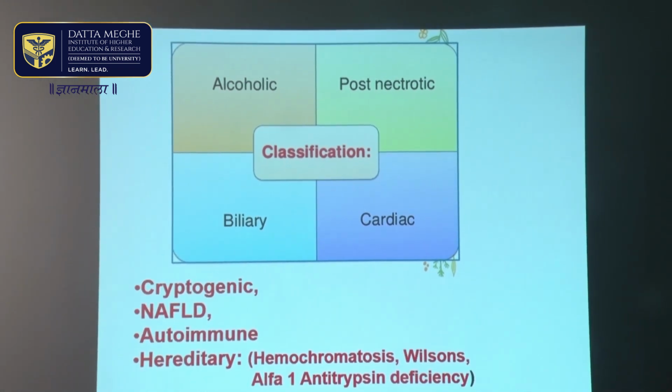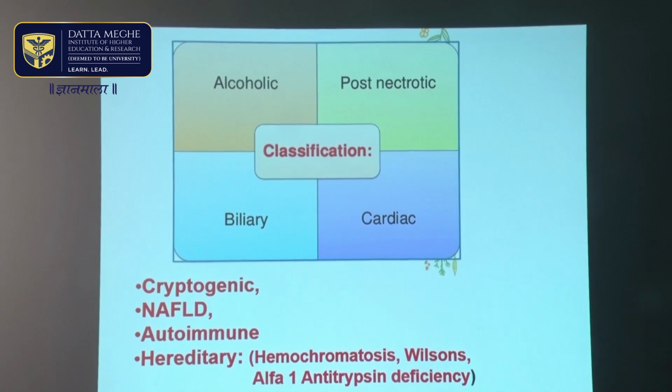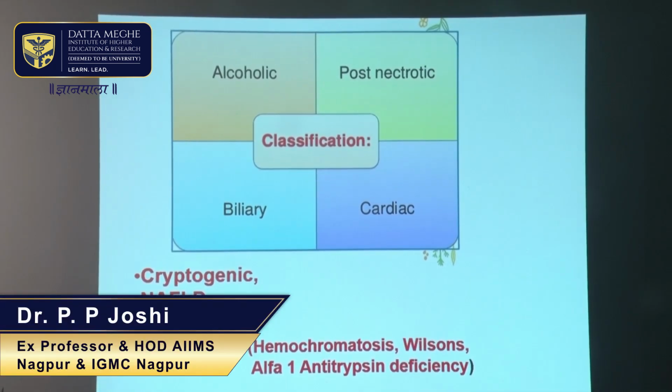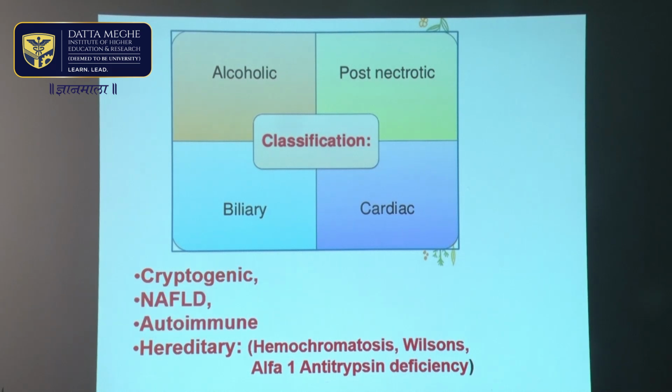Cirrhosis could be biliary, and there is primary biliary cirrhosis and primary sclerosing cholangitis, which can cause cirrhosis of liver, with basically an obstructive type of picture. In patients who have chronic right-sided heart failure, which leads to chronic congestion of the liver, cirrhosis can develop, which is called cardiac cirrhosis, quite rare. Where no exact cause is known, it's called cryptogenic.